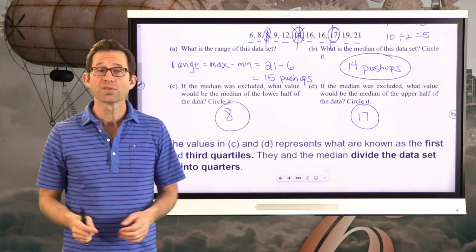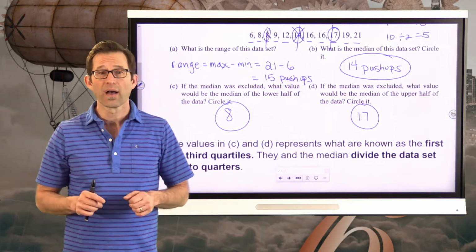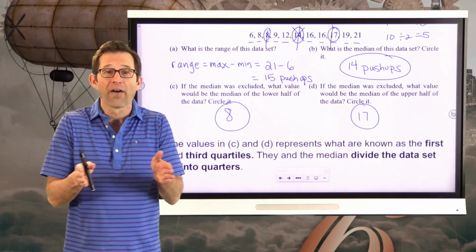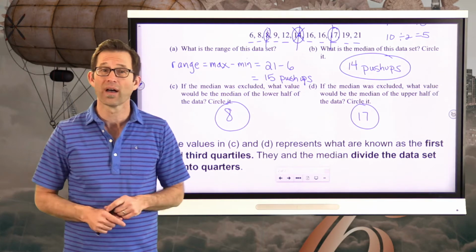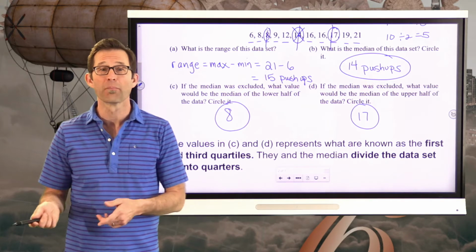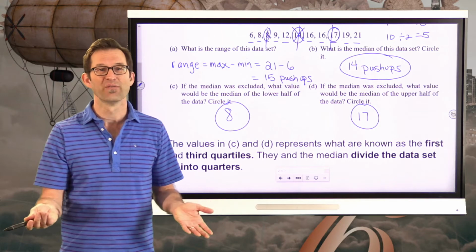And that's good. So the median is like, okay, upper half, lower half. Then the two quartiles are the lowest quarter, the highest quarter, and the middle half in between. And that's all quartiles are. All they are is the median of the lower half and the upper half of the data set. So if you can find a median, you can find a quartile.